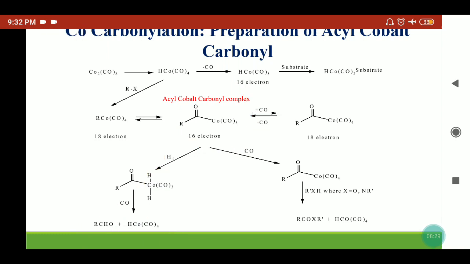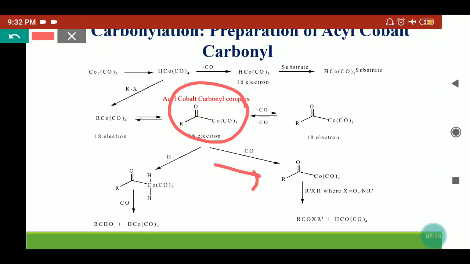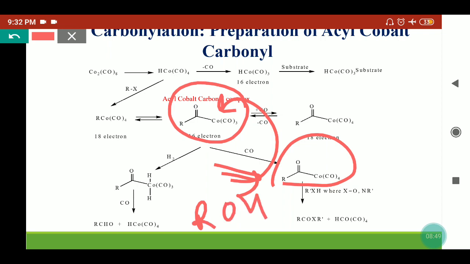Otherwise, if we are using this acyl cobalt carbonyl complex and supplying CO instead of hydrogen initially, this CO can attack the cobalt, and we get the acyl tetracarbonyl cobalt species. Now here either an alcohol or an amine can react on this species. RXH is what we have taken, either alcohol or amine can attack. So what will happen? The OR group will come here and the acyl group will be released.